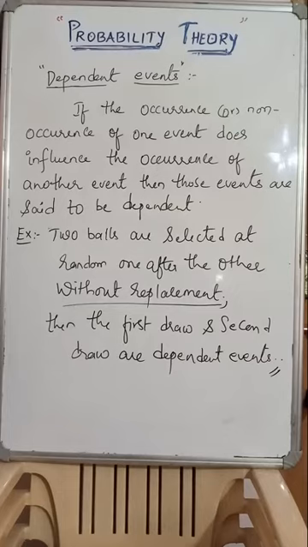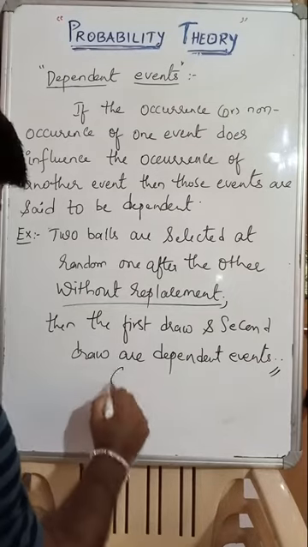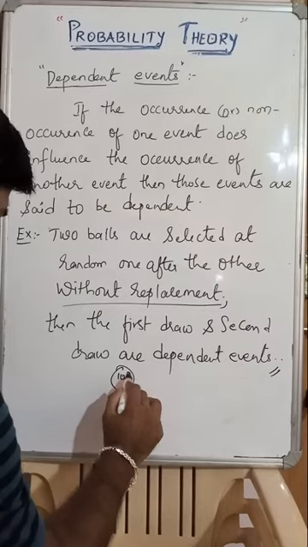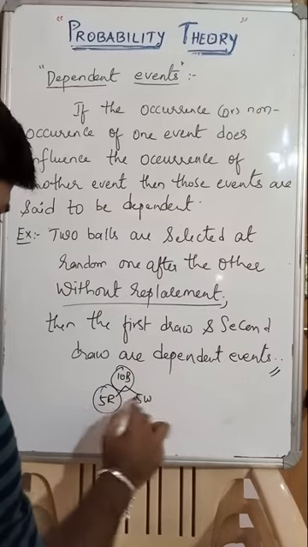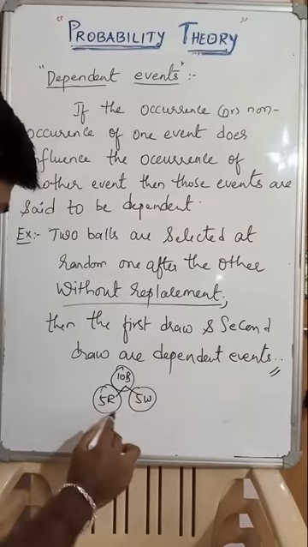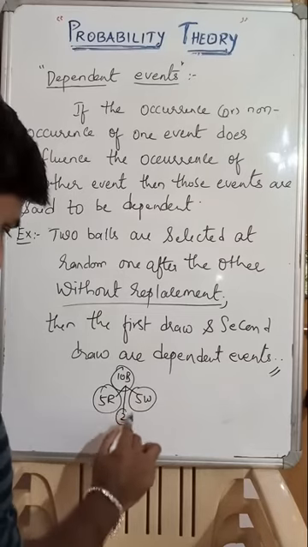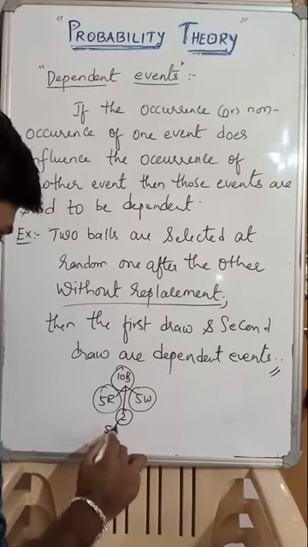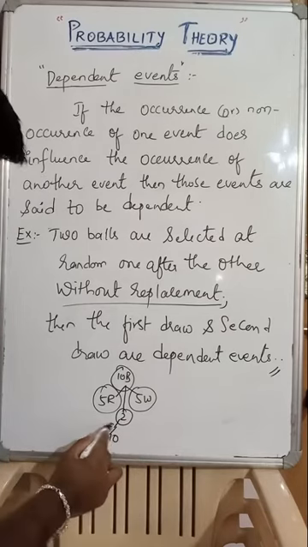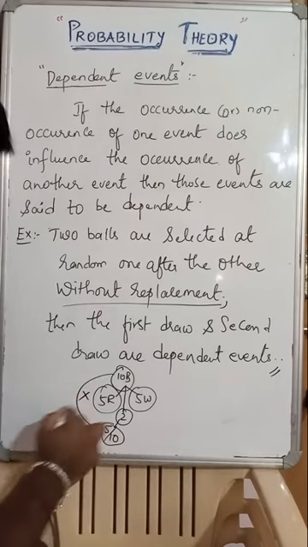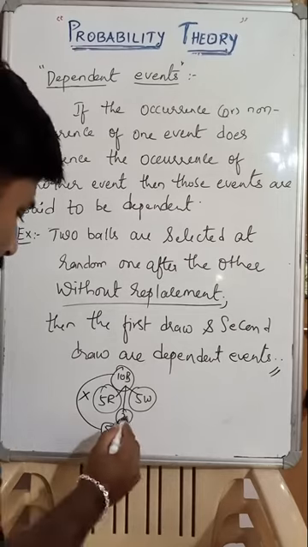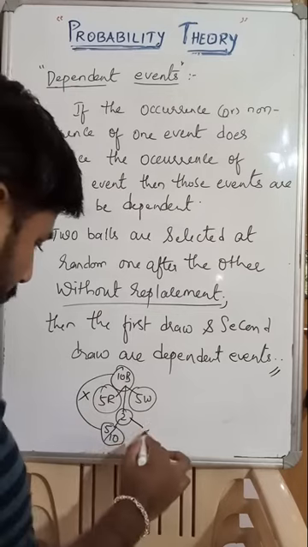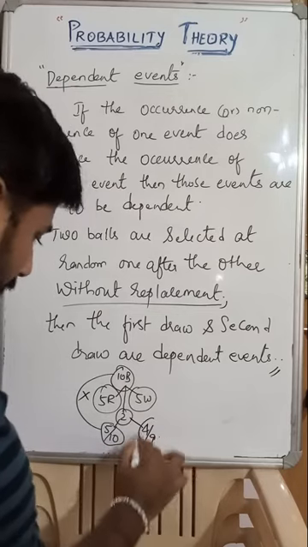Look at this example. In a bag, 10 balls are there, 5 red, 5 white. Two balls are drawn at random from here. Getting the first red will be 5 by 10. If you are not replacing that ball back, then what would be the probability of getting the second red? 4 by 9.